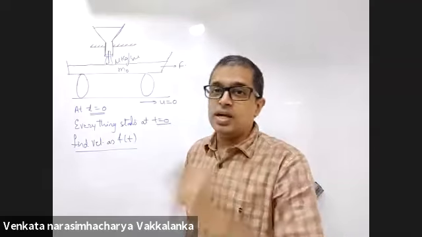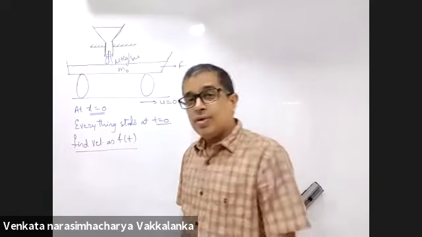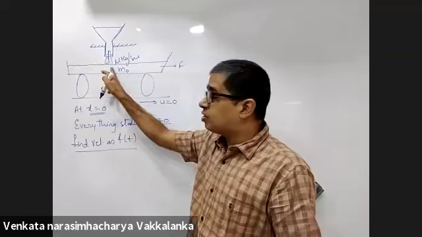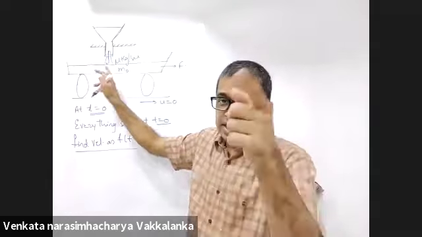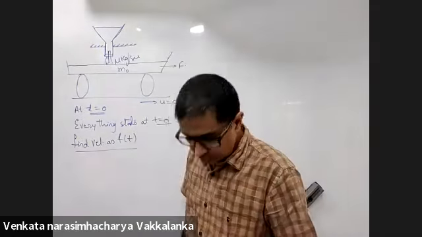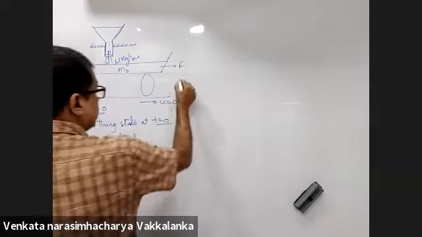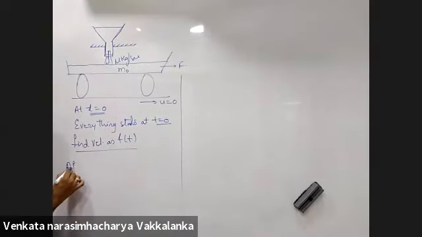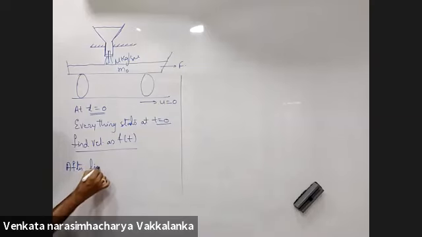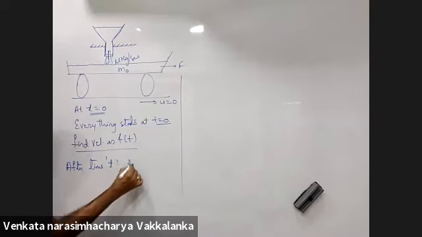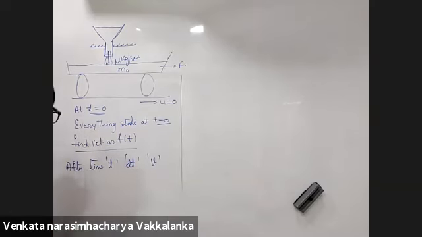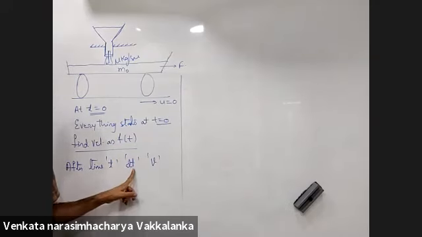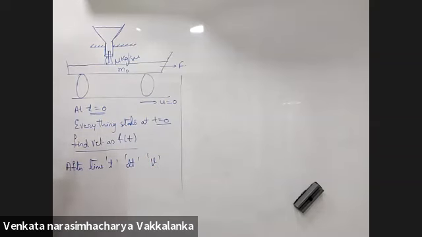Along with changing mass, there is a thrust force. Why will there be thrust force? Mass is spilling into the car and there is relative velocity between the spilling sand and the car. So you write, after time t, in a short time interval dt, let the velocity of the car be v.